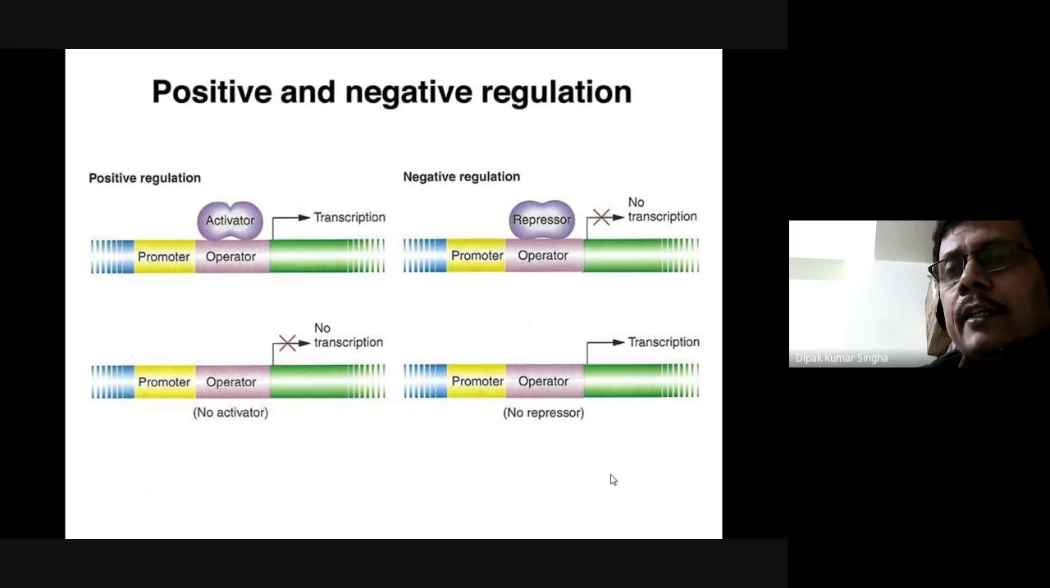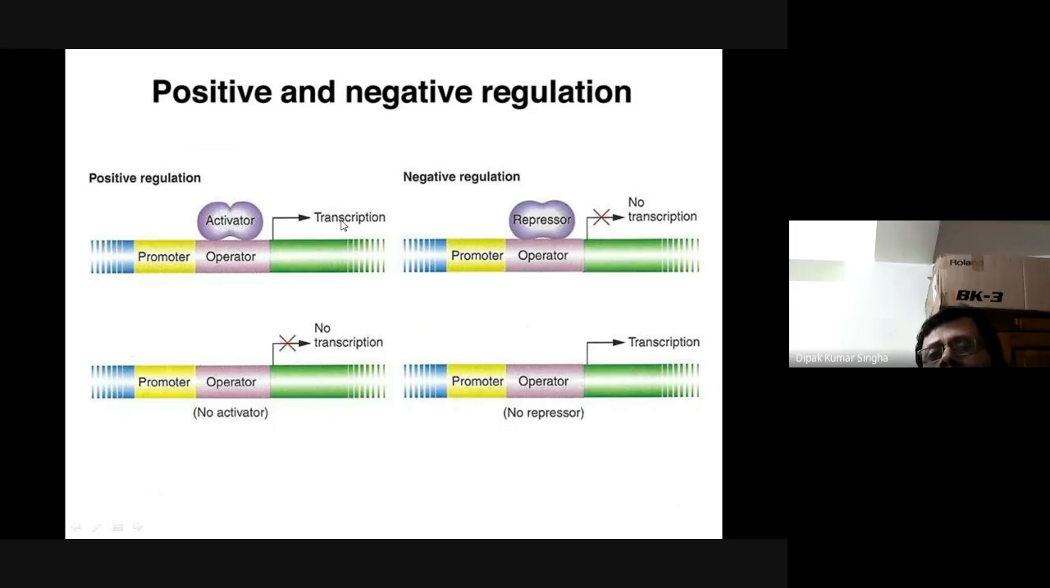Positive and negative regulation. In the case of positive regulation, transcription will occur. In the case of negative regulation, transcription will not occur. With an operator but no activator, there is no transcription. But with a promoter and operator but no repressor, transcription will occur. No activator means the promoter is not activated, so there is no transcription. No repressor means no repressor molecule binds to the operator, so the promoter will be activated and finally transcription will occur.